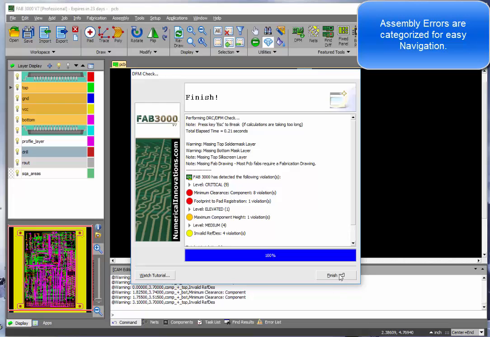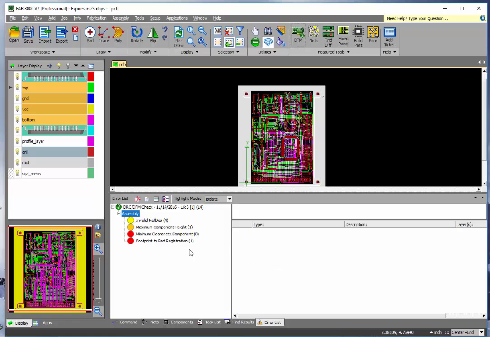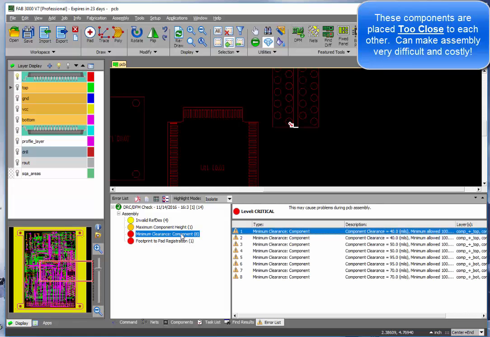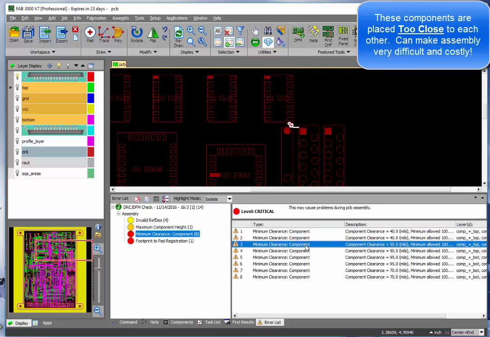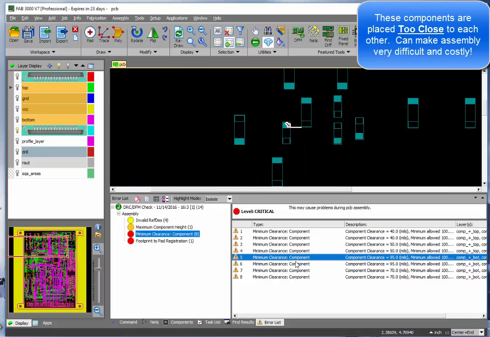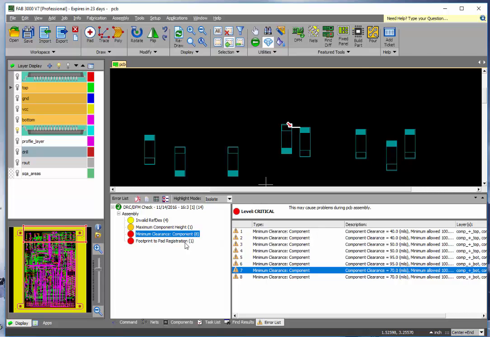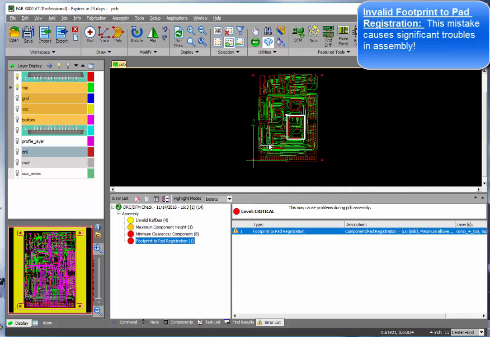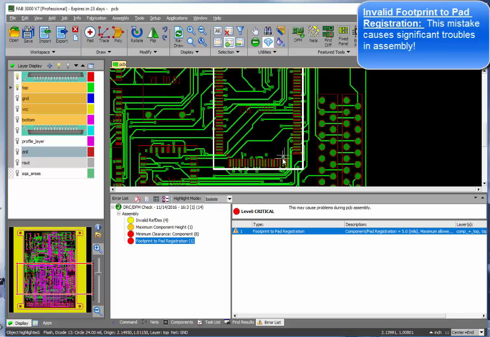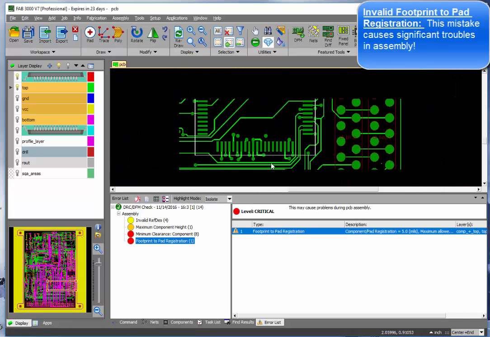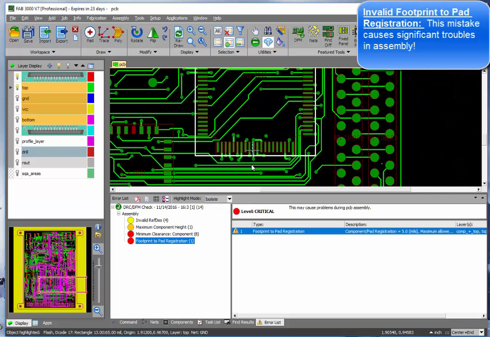First, we'll go ahead and select the minimum clearance between the components. Next, we'll verify the footprint to pad registration. This is where the library in the CAD does not match the actual Gerber data or manufacturing files.